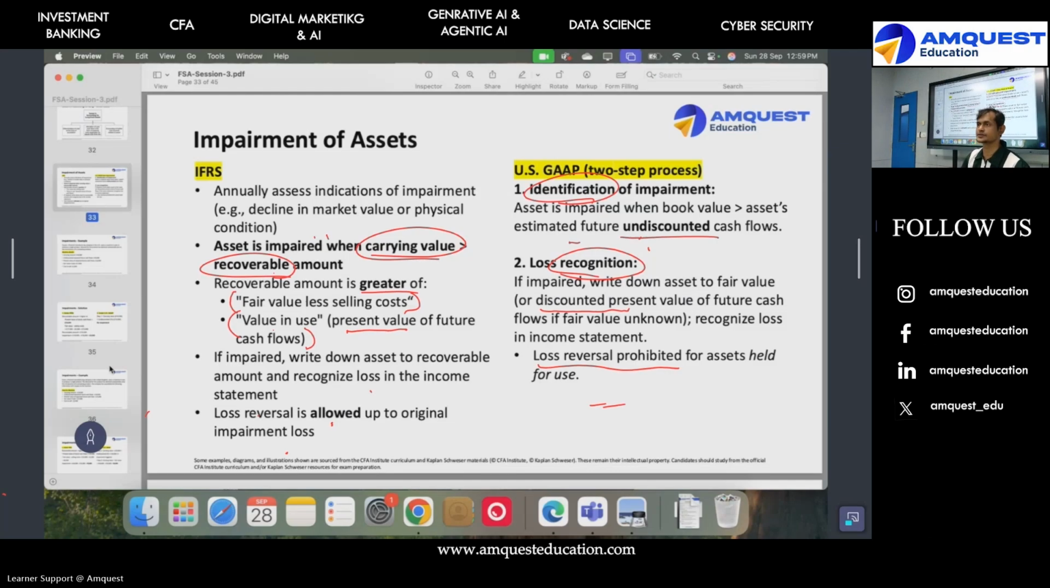So what's the only difference in US GAAP? There's an extra step of identifying impairment. First you identify, then you compute, then you record. IFRS says don't identify, just compute and then record. Are we clear? Also, the second difference is you are not allowed to reverse it in US GAAP, but in IFRS you are allowed to reverse it. Clear?